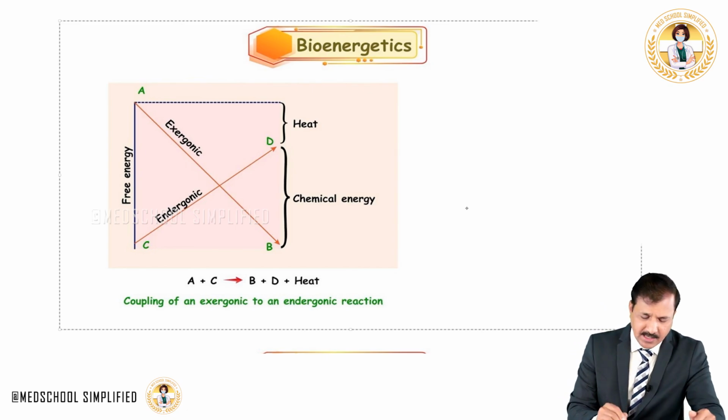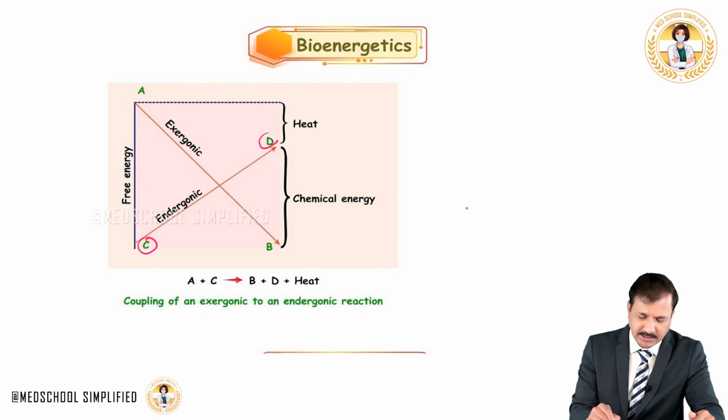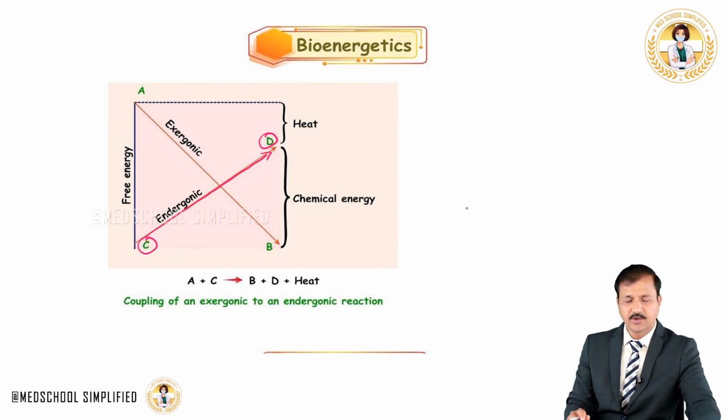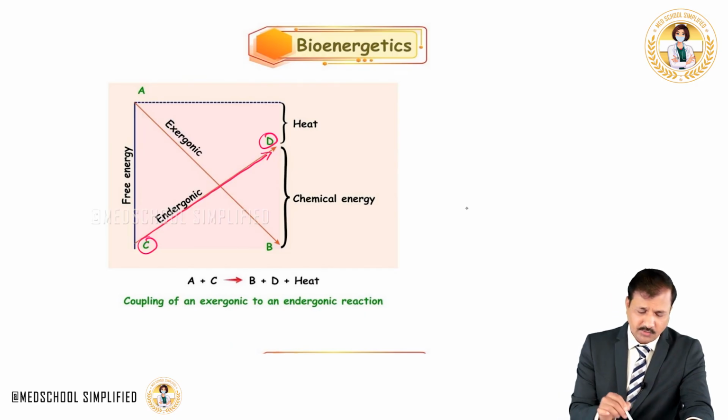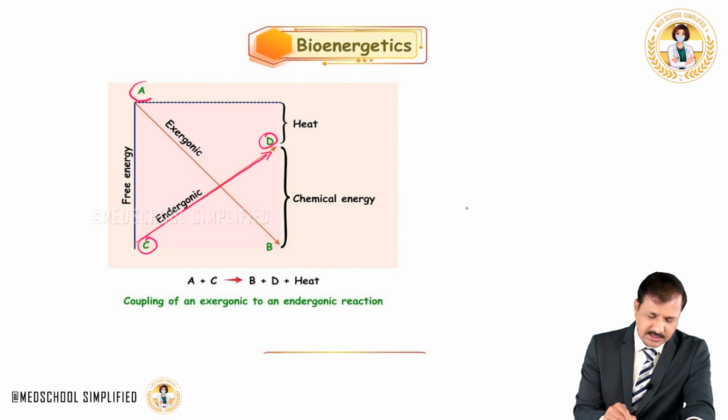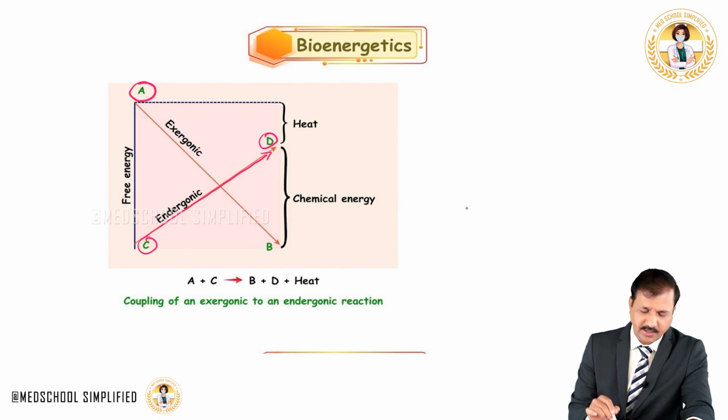As you see here, conversion of a reactant C into product D is an endergonic reaction, and that means there is a need for energy here. Delta G is positive. How do we make this reaction possible? We need to couple a reaction which is exergonic. In the figure, that is the conversion of A to B, where A is at a higher energy level and B is at a lower energy level.